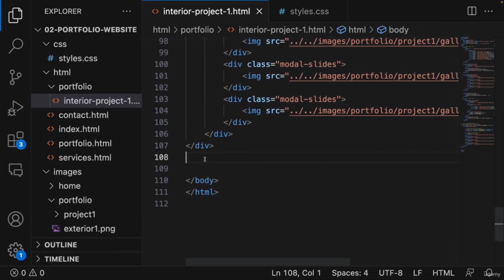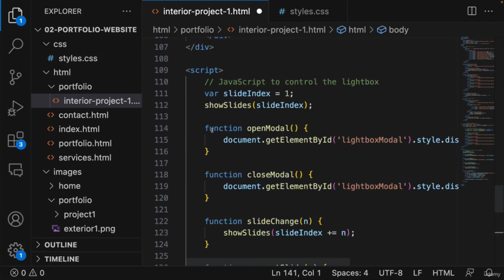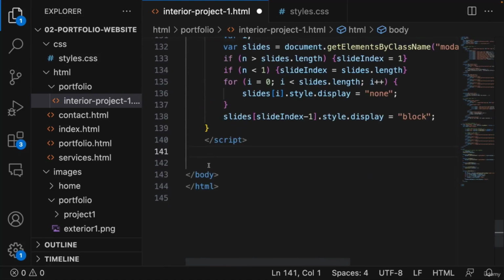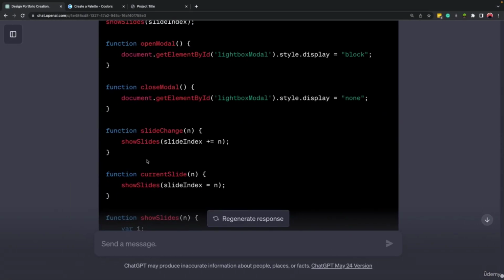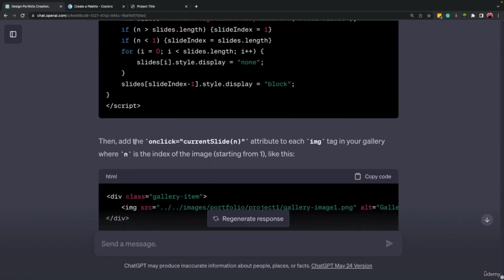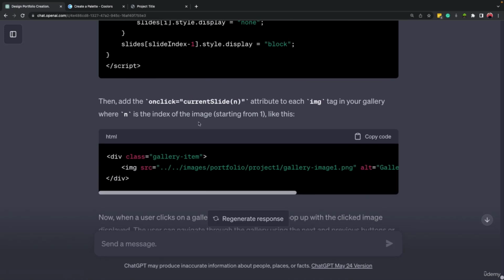We should add it again at the bottom of this page, at the bottom of the HTML code inside the body. So I'm going to save it. Let's scroll down, and we need to come here. It mentioned that we need to add an onClick attribute to each of the images.